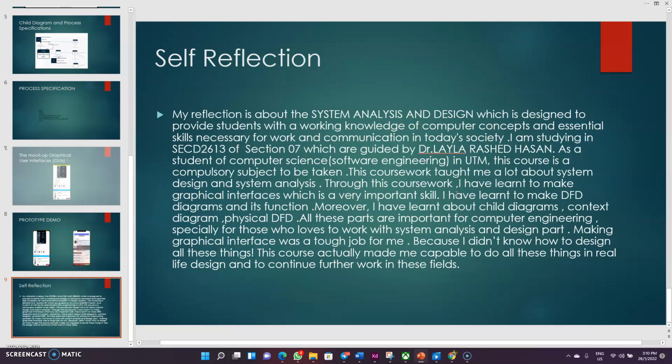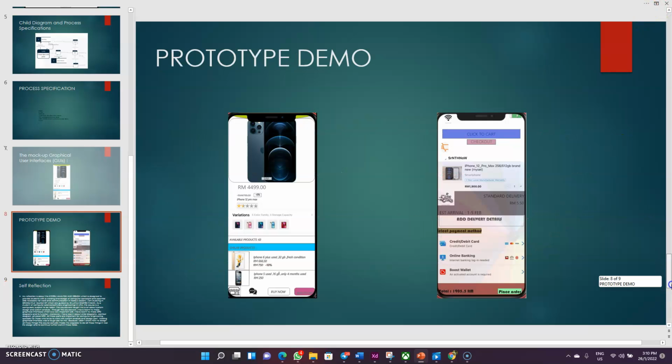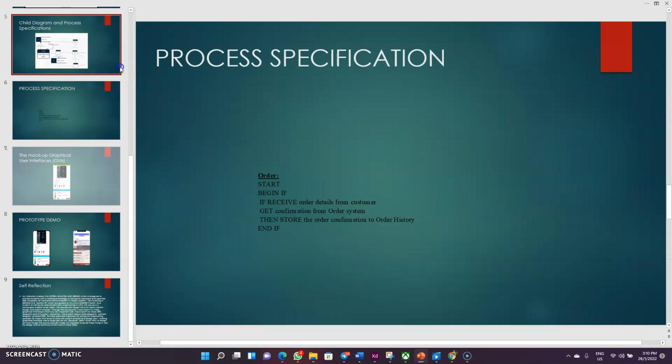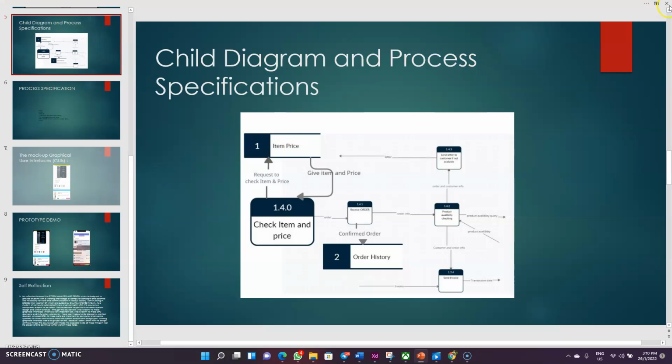Before this I didn't know anything about how to design all these things. This course actually made me capable of doing all of this, and made me better at designing in Adobe XD and live design, and I want to continue further in this field. That's what I have learned from this. This is my prototype demo overview. This is the first view I have made, with child diagrams, etc. Thank you very much.